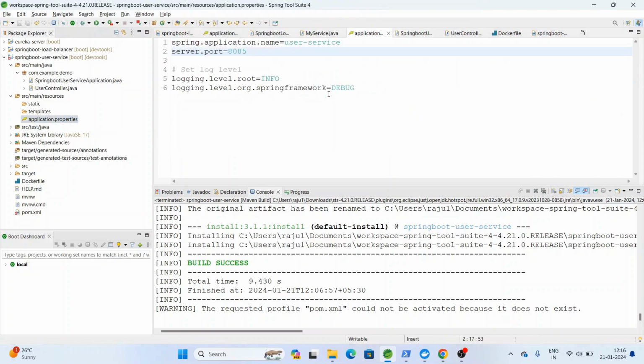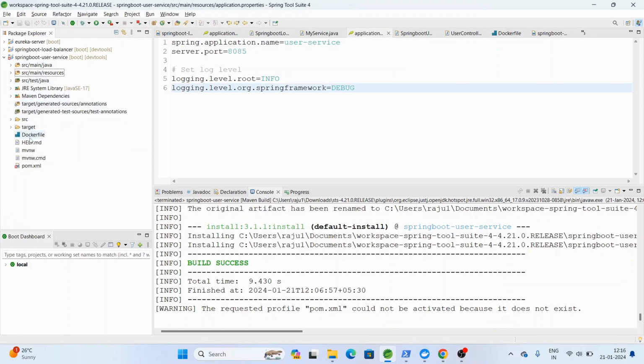In the application properties, I have provided the application name as user service, and the server port, which is 8085. Log level info and log level for Spring are set to print the logs, so that if any exception occurs when we try to access the application in a Docker container, we can see all the exception errors. Okay, so the main thing is we have to create a Dockerfile.